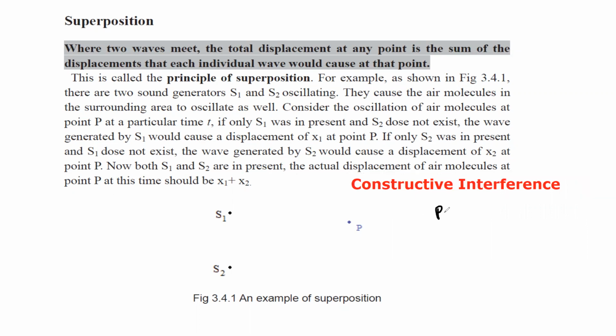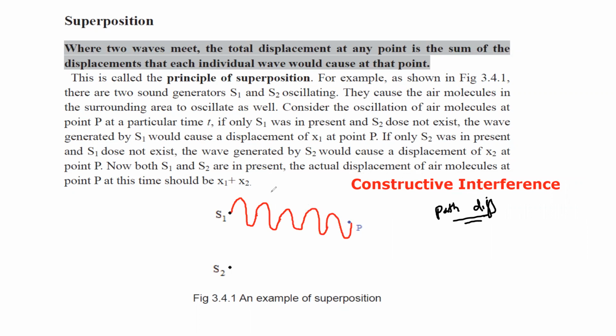For example, in terms of path difference, we can say the difference between the two waves in terms of wavelength, we call that the path difference. Example, source 1 is producing waves: 1 wavelength, 2 wavelengths, 3, 4, 5 wavelengths.